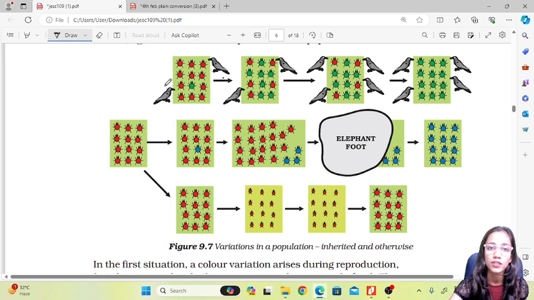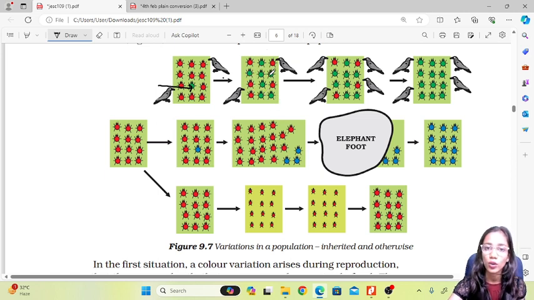Now what happens after some years when they reproduce, there is one variation. One beetle becomes green. We know that sexual reproduction leads to variation. So here also there is a variation wherein one beetle becomes green. After some generations, most of the beetles turn green in color.